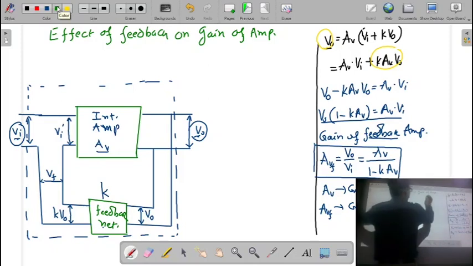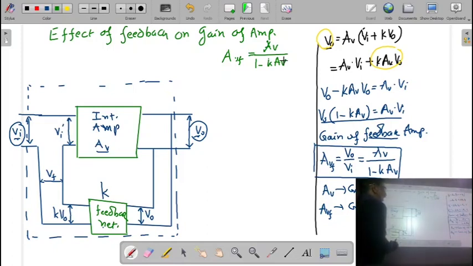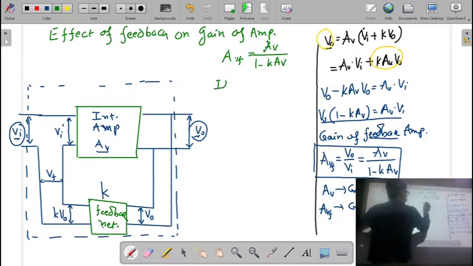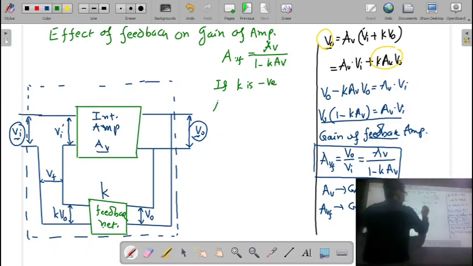So what is my formula? That is AVF is equal to AV upon 1 minus K into AV. So if K is negative, remember, if K is negative, then what will happen?